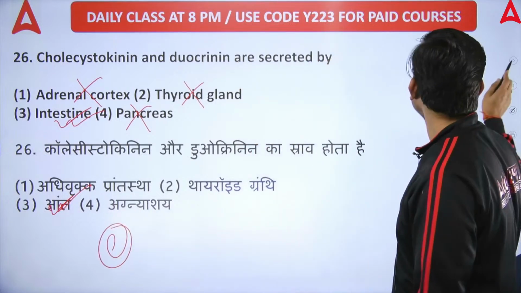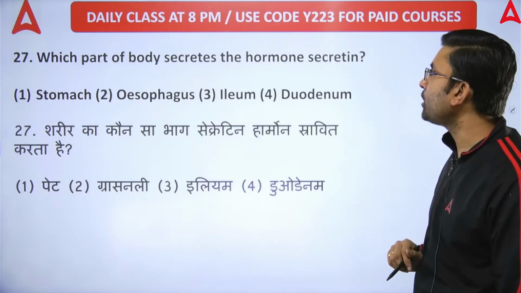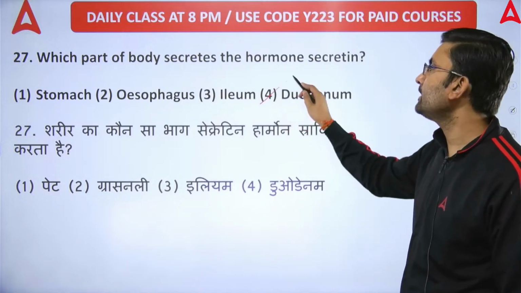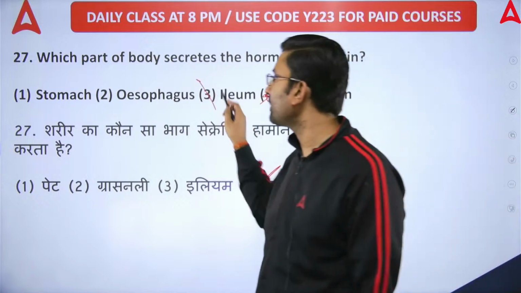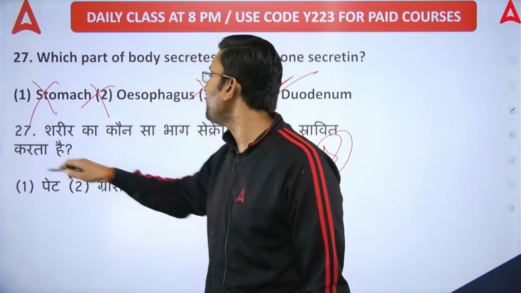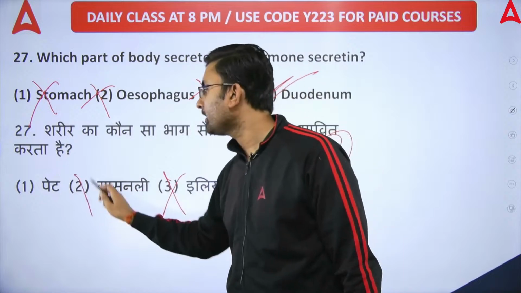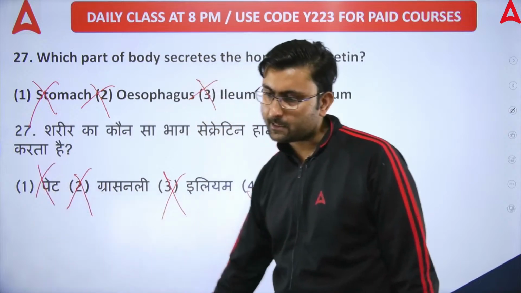Next question, question number 27. Which part of the body secretes the hormone secretin? Secretin is secreted by the duodenum. Option number D is the right answer. Neither the ileum, esophagus, nor stomach. Option number D is the right answer.